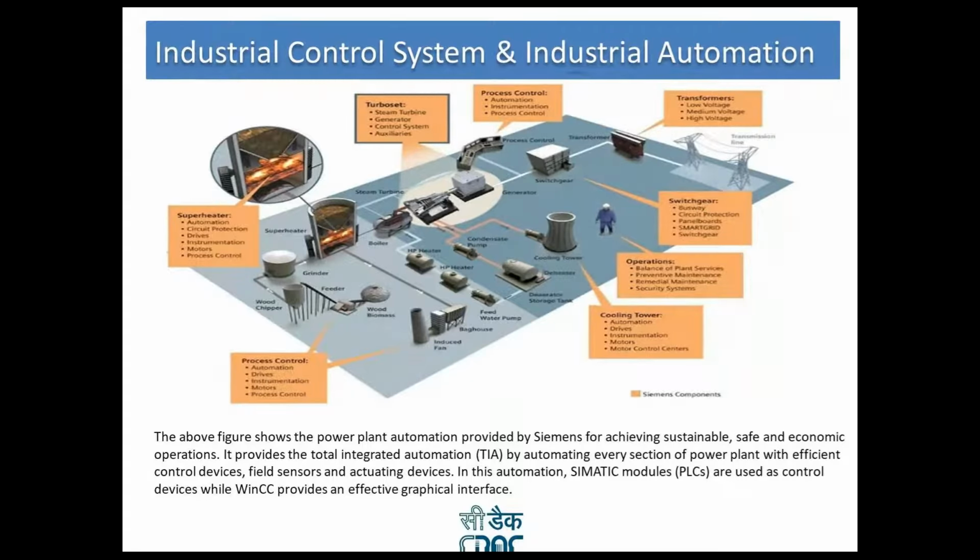Now here you can see transformers, switchgear operations, cooling tower, process control, superheater, turbo set, process control, everything is automated. There is nothing where a human can come and interfere.